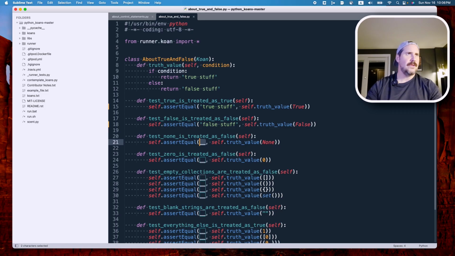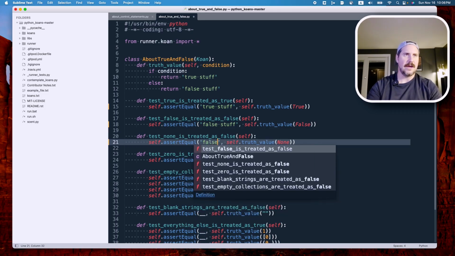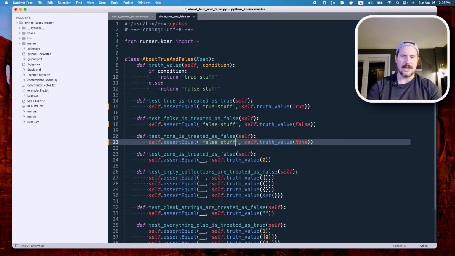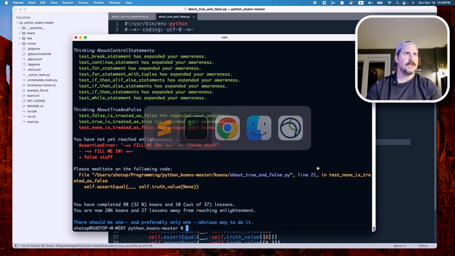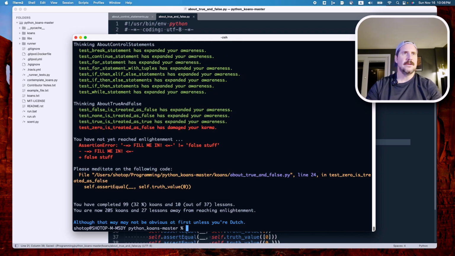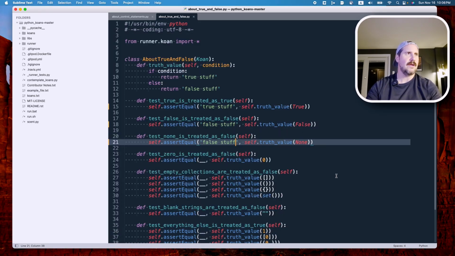And so therefore, I think we're going to get the false stuff string returned by our truth value function. So let's test that. That is correct because we got to line 24, so we're moving along.